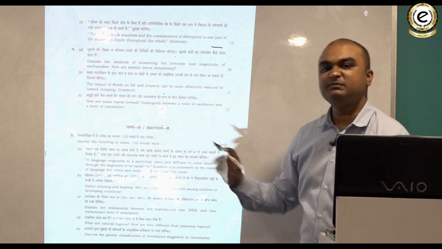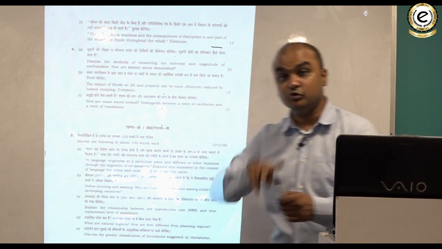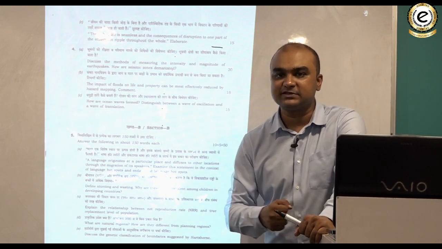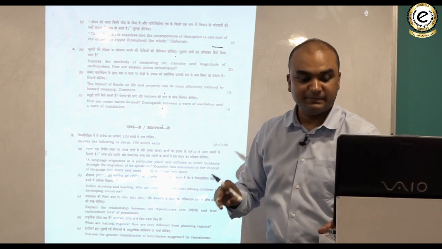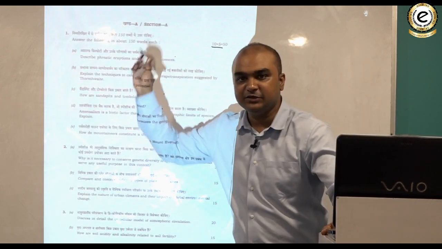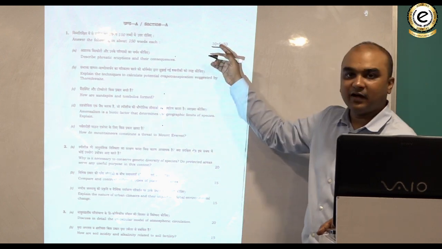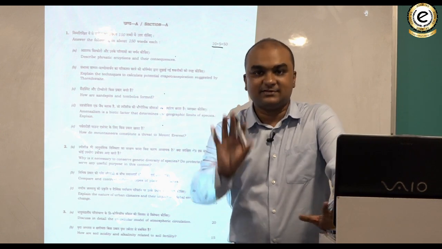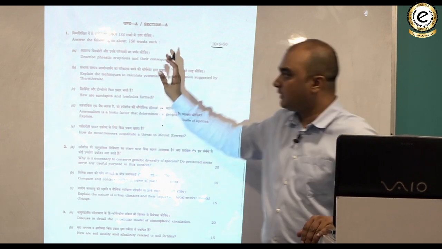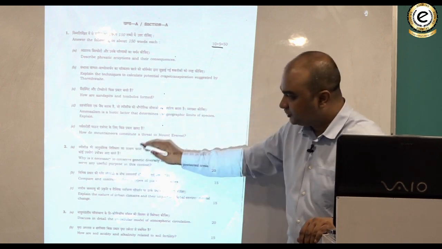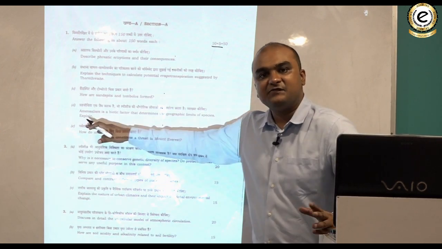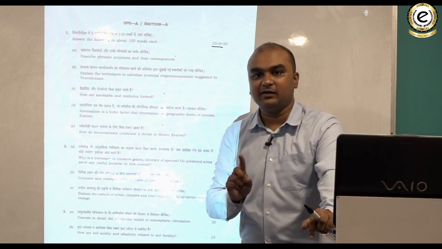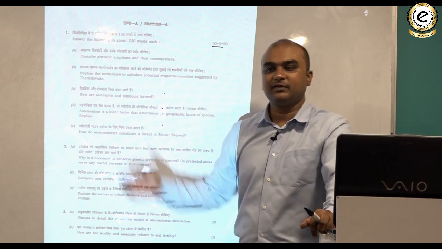इसमें से आपको कम से कम एक choose करना पड़ता है अगर आप 2 बना रहे हो section B से, और अगर आपका physical geography बहुत अच्छा है तो you can choose 2 also out of the remaining 3. What am I saying? First question is compulsory, you need to do that. Every question carries 10 marks and one question is from every unit of your physical geography. Then you have 2, 3 and 4, 3 more questions. Out of this you have to choose at least 1 and at best you can do 2